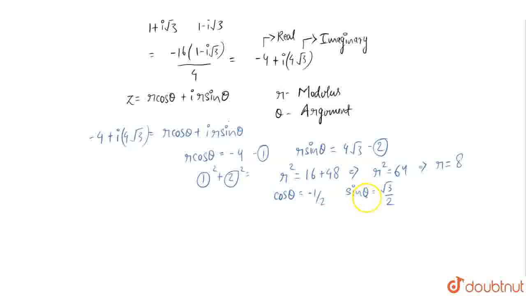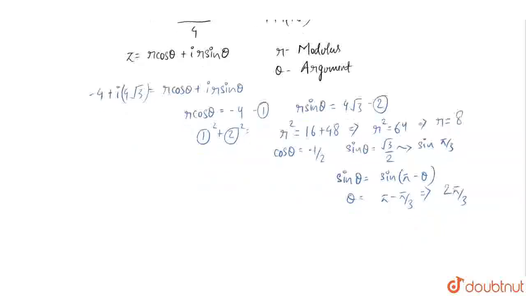So theta must be in the second quadrant, and we know one very important property, sin theta is equal to sine of pi minus theta. Now here root 3 by 2, the value of root 3 by 2 is sine pi by 3. So here we get theta is equal to pi minus pi by 3. So from here we get 2 pi by 3. So the value of theta comes out to be 2 pi by 3.